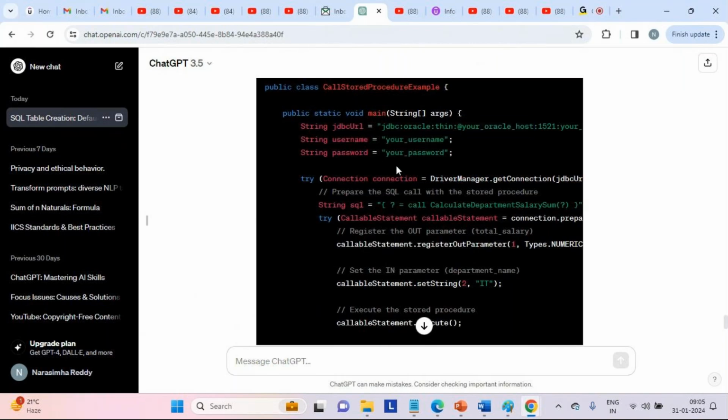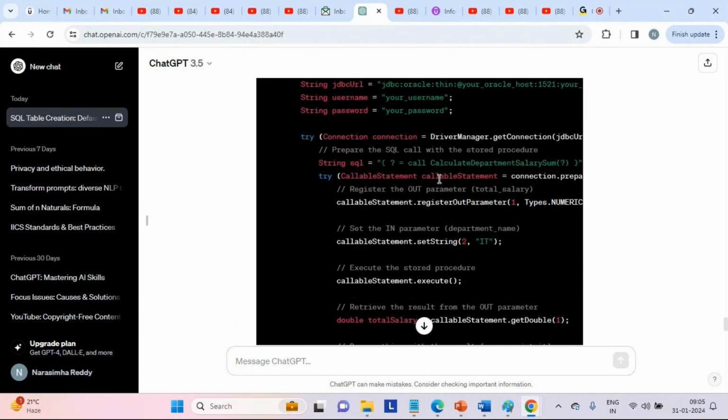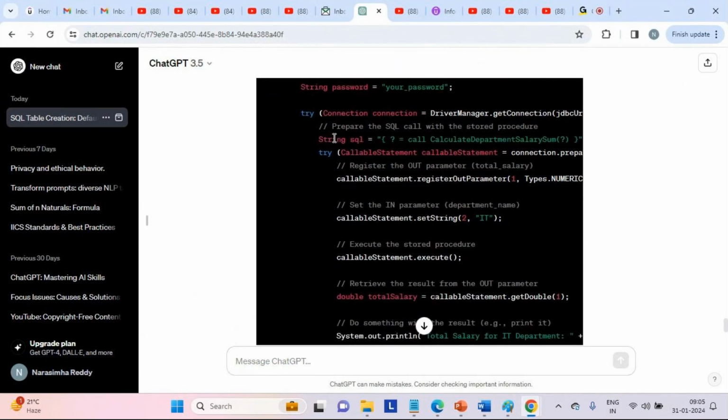Then try-catch. Can you see in Java we have exception handling, right? So in try, we place the code, like DriverManager.getConnection. We supply the JDBC URL here, and you get a connection object. Once you do that, it is forming a SQL statement like call stored procedure.